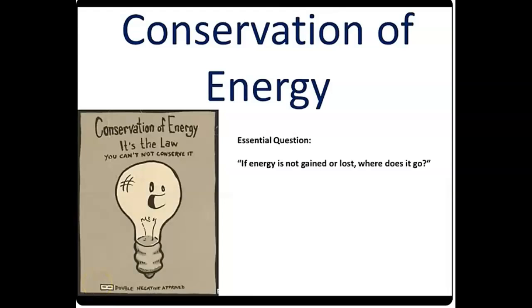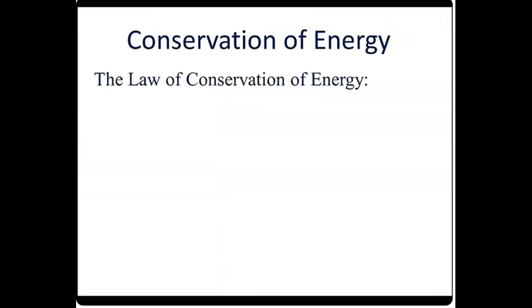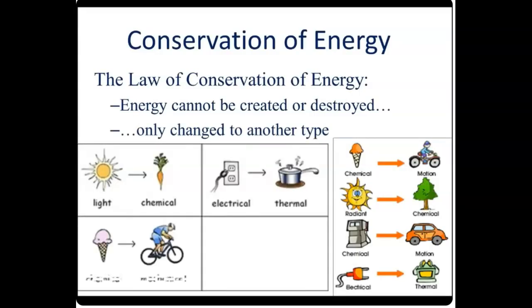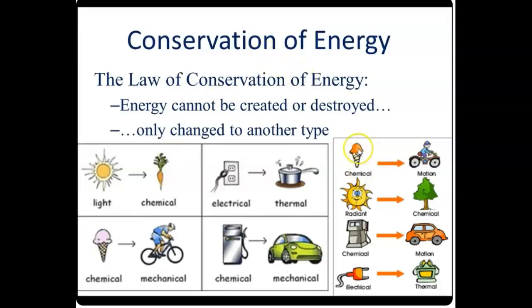Okay, let's talk about the conservation of energy, where if energy is not gained or lost, where on earth did it go? So, law of conservation of energy states that energy cannot be created or destroyed, just changed to a different kind. And I've got a few examples right here where you can see this first one, ice cream, you eat it, and you're going to convert that chemical energy into the energy of motion. Sometimes the radiant energy from the sun can be converted into chemical energy through photosynthesis. Sometimes the chemical energy of gasoline can be converted into the kinetic energy of motion, or sometimes just straight up electrical energy from your outlets can be converted into thermal energy, like with a toaster.